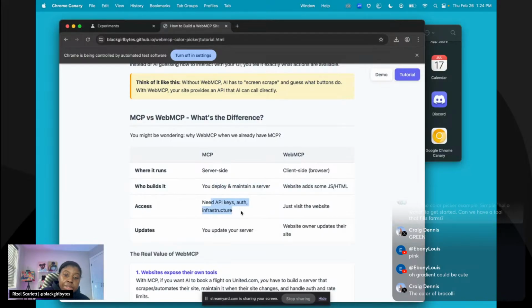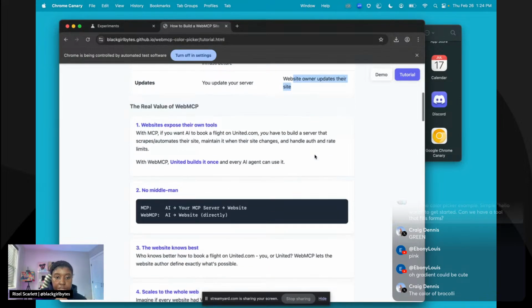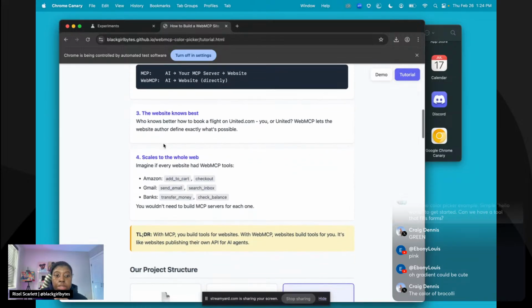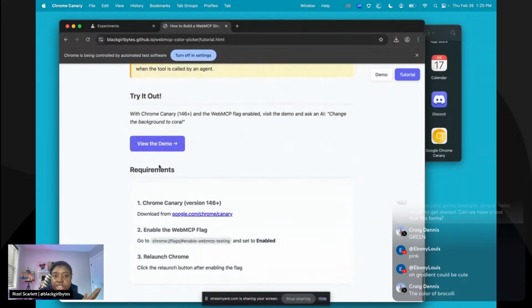And if there are situations where you need authentication and API keys, you have to handle that. But with WebMCP, you really just need to visit the website and then tell your AI agent, change this. Again, if you have an MCP server, you need to update it, but the website owner will update WebMCP with whatever changes they're making to their site. It basically allows you to directly talk to the website rather than going through an MCP server. This is not as complicated or as scary as I thought it was.